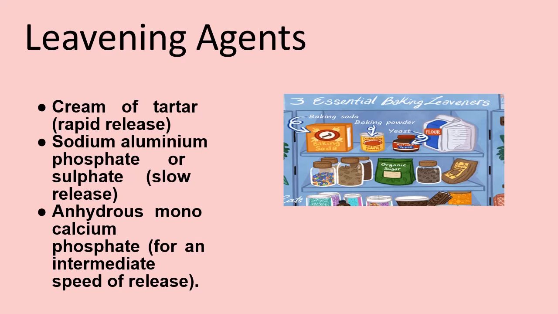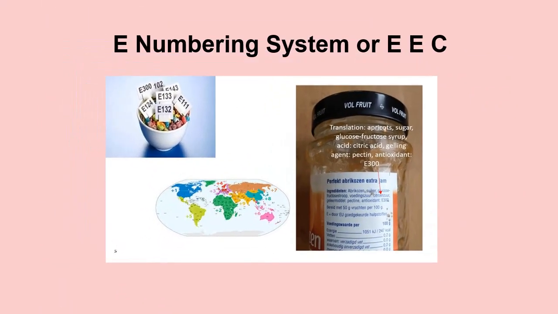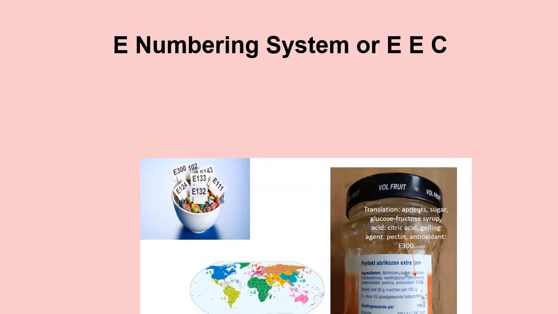release carbon dioxide. E-numbering system or EEC, that is European Economic Community, is a system which has been successfully used in Europe to label food additives, but using the system is not accepted in Canada or the USA. For those countries, INS numbering system is used.